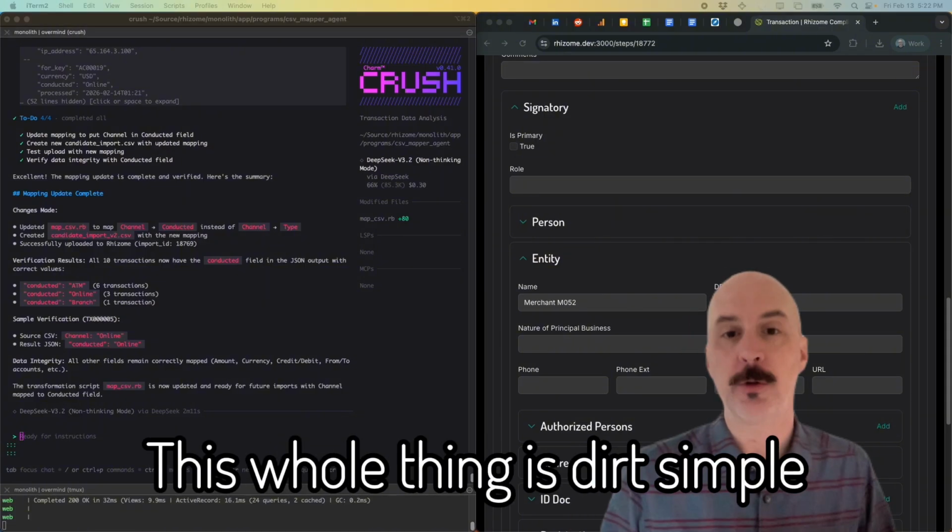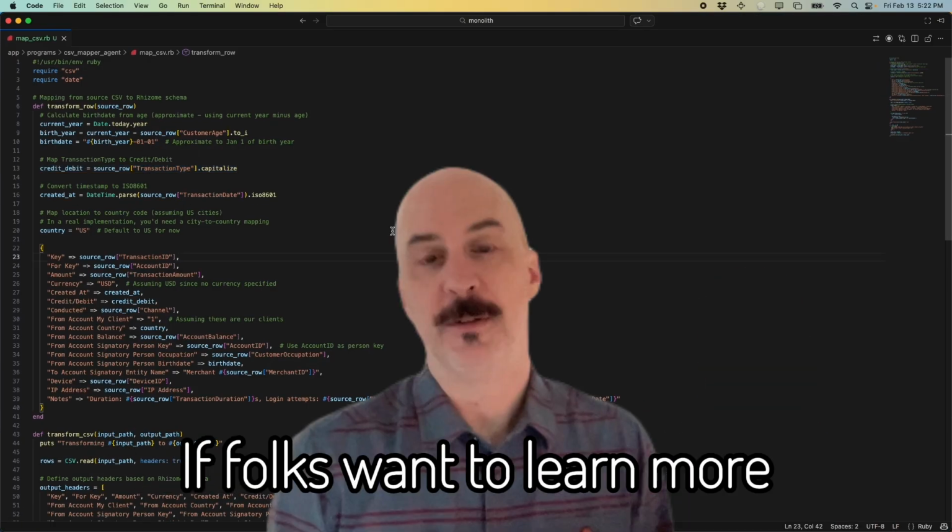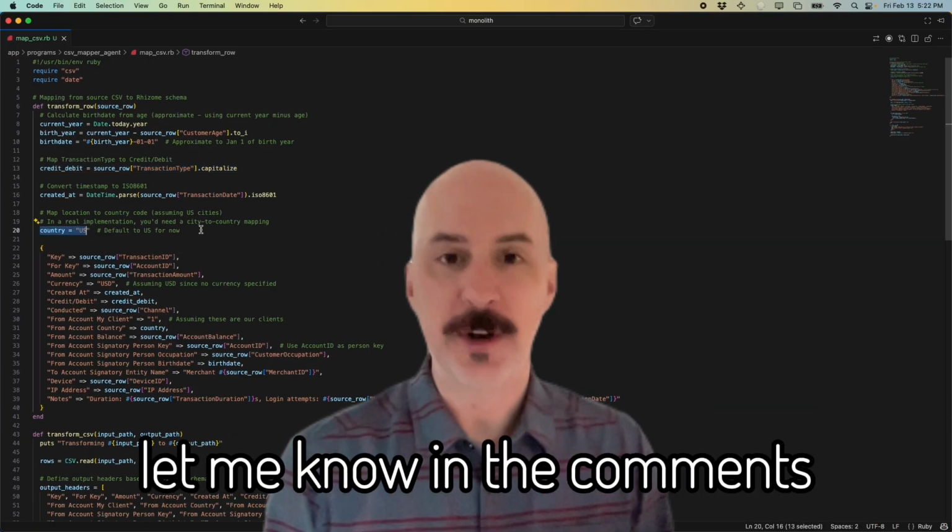This whole thing is dirt simple, and it has implications for any kind of data translation you can imagine. If folks want to learn more about how we pull this off, let me know in the comments.